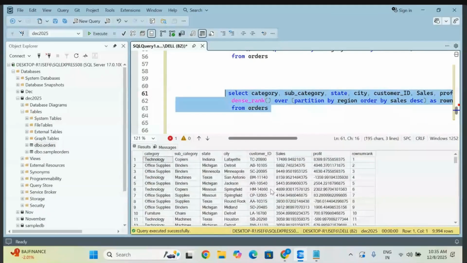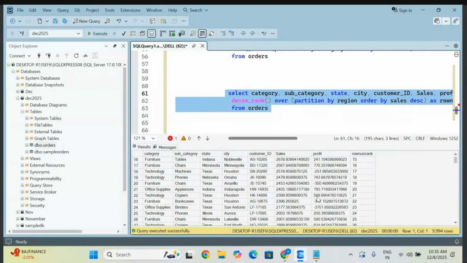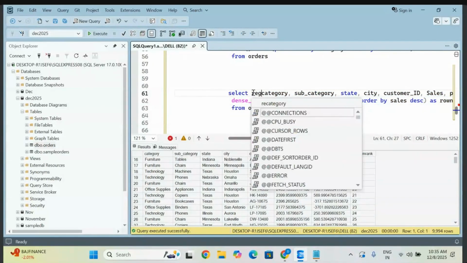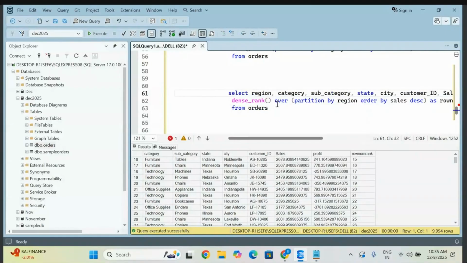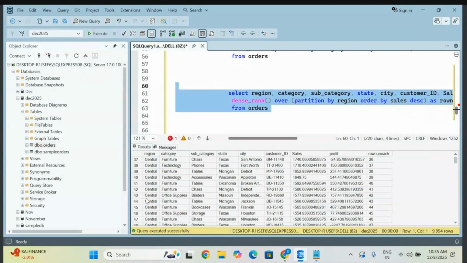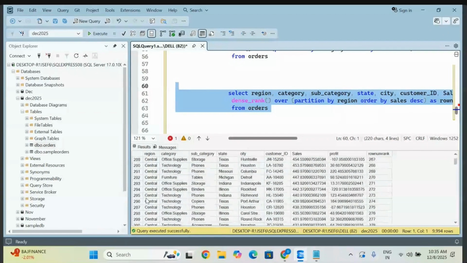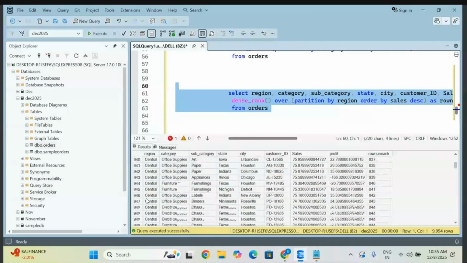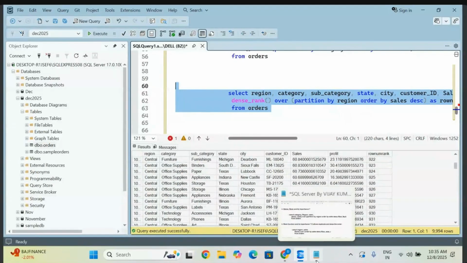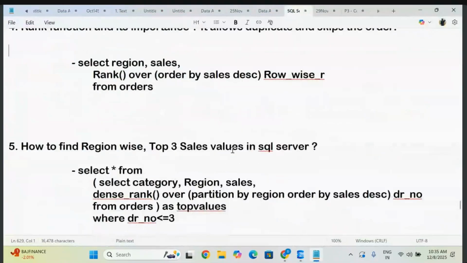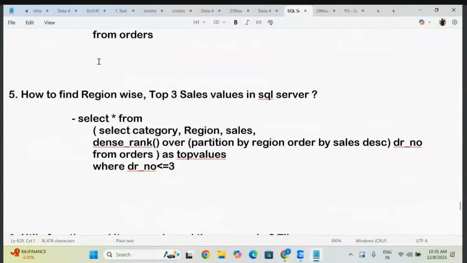So now you can observe. Based on that value only it is giving. But if you want to check it out region wise also, you can add over here if you want. Otherwise leave it. So this is all central part at one place. So go to the next one. You can see that your rank is going to start from first again. So that is how you just have to understand. So this rank and dense rank, these are all you have to do.